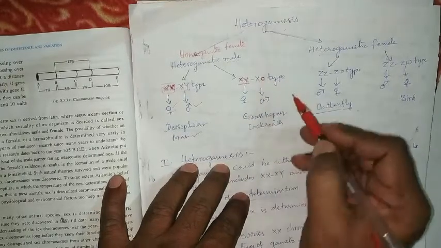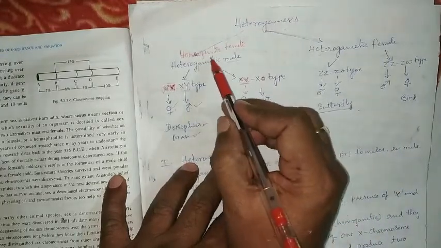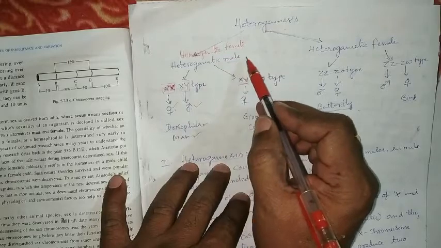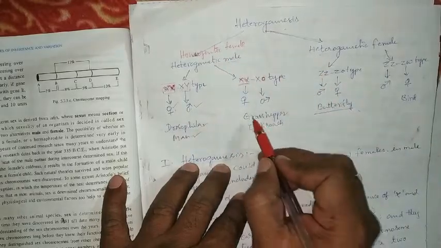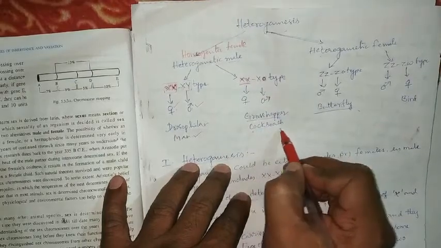This XO represents the male. So this is another type of homogametic female and heterogametic male, and we see this type of sex determination in the grasshopper and cockroach.